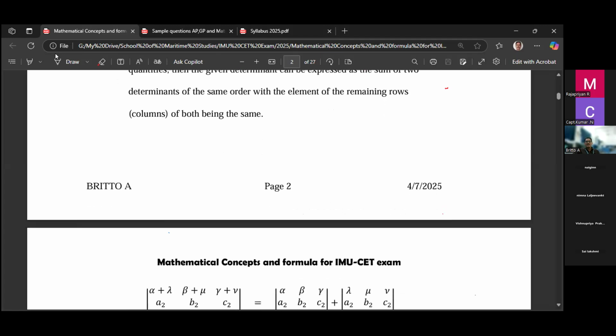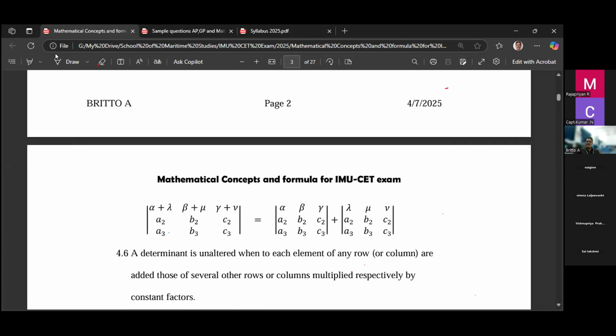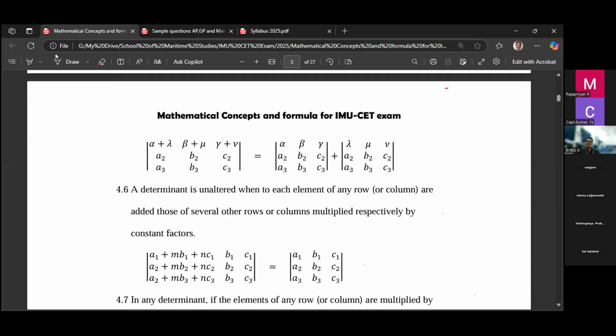Then the fifth one: any one row or any one column can be written as a sum of two numbers. Then you can write the determinant as the sum of two determinants. See this: alpha plus lambda, beta plus mu, gamma plus nu. Then you can write it as the sum of two determinants. Not only in the row, the column also. If you write any one column as a sum of two numbers, write the matrix as a sum of two matrices.